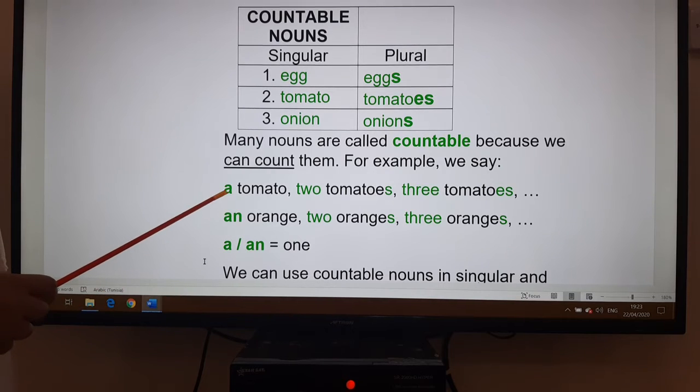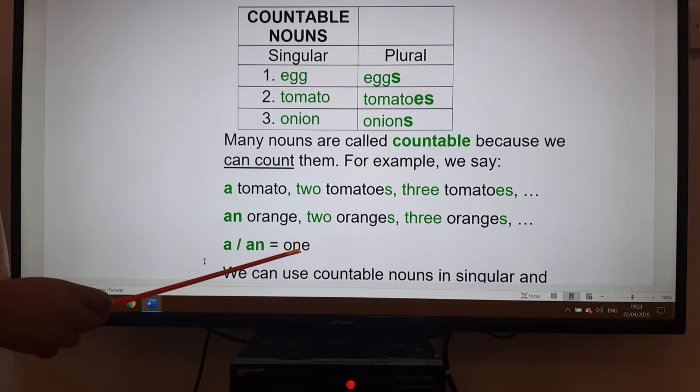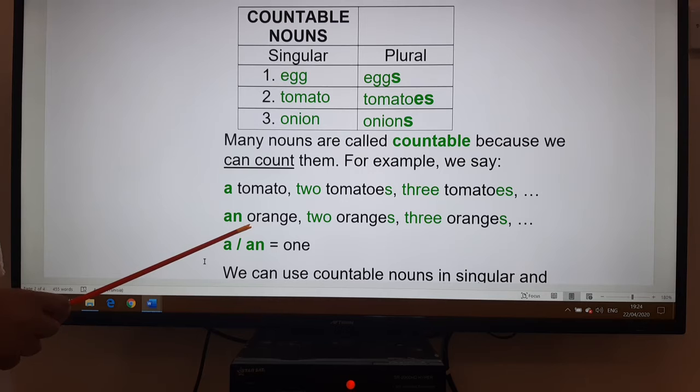Now here I have added the use of the articles a or an. It is the same as we say 1. It has the same meaning, okay? But for an, we use it when the first letter of the noun is a vowel, because we can't say a orange. It is difficult to pronounce.